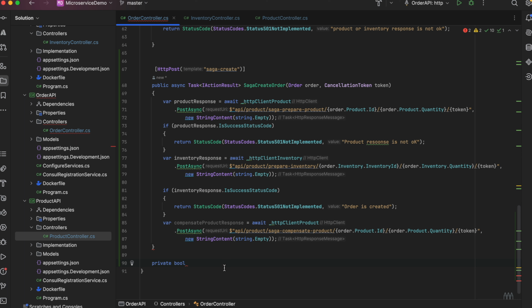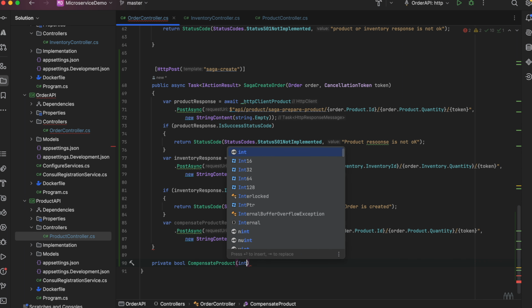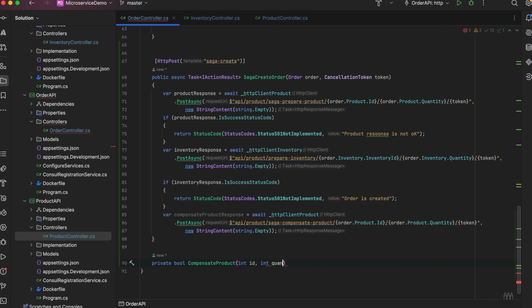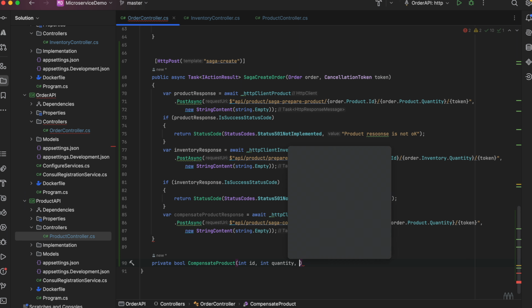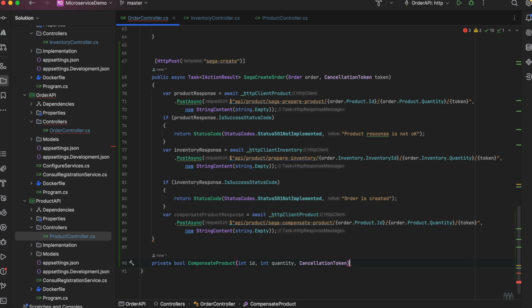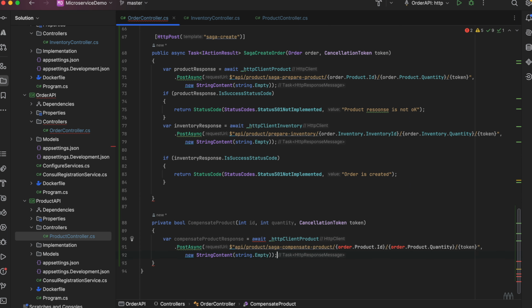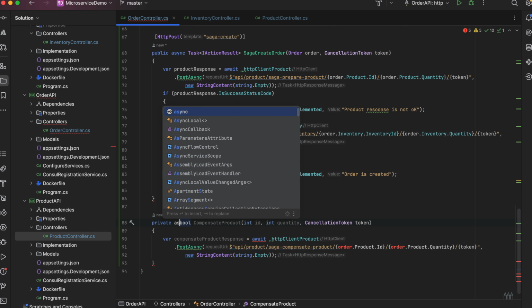Let me create the private method here. I'll call it compensate product. I know that I will be getting the ID and the quantity and the cancellation token. Okay, I just have to copy this one here.